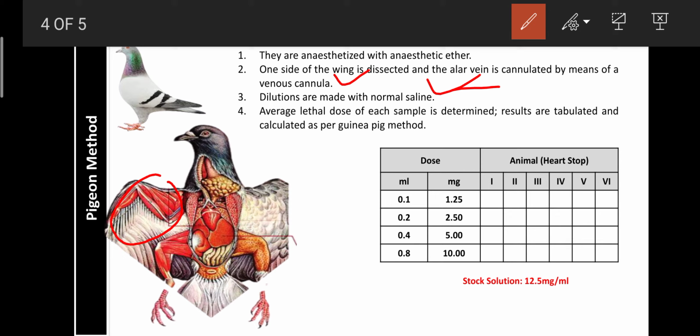In a simple method, you isolate the jugular vein in the guinea pig and the alar vein in the pigeon method. It is cannulated for administration of the drug in increasing order. Then note down when the heart was blocked by simply putting the pin on the apex of the heart; its movement up and down indicates the heart is beating.